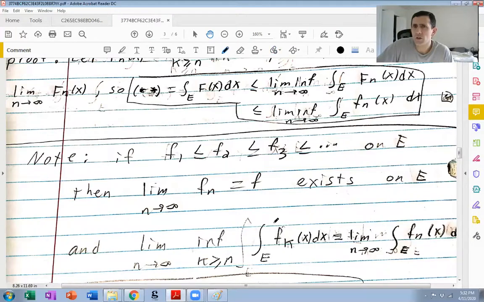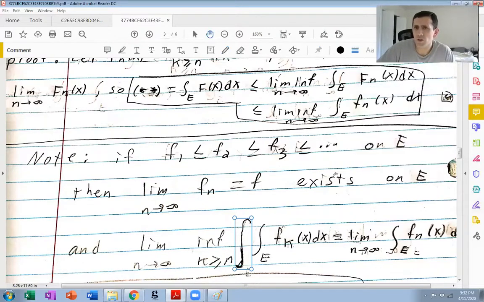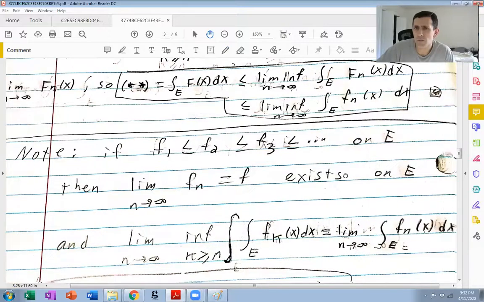Yeah, so this here is a little hard to read, but this is an integral sign. Don't know why it's so hard to read, but anyway. Sorry about that.